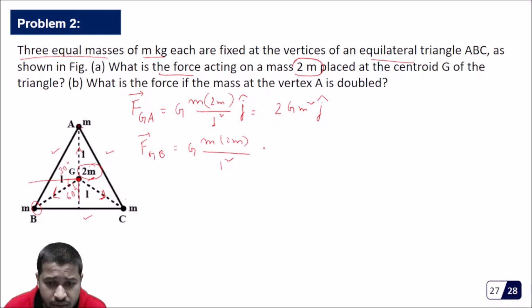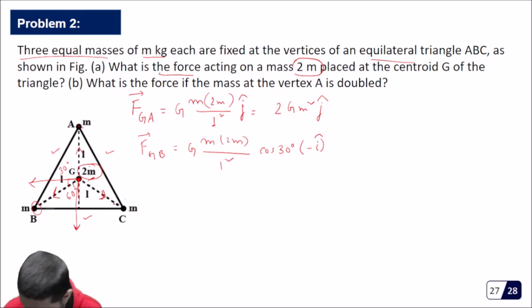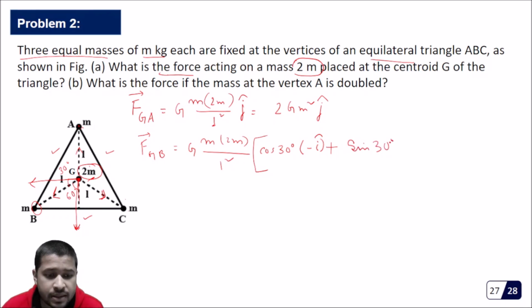That will be cos 30 degree minus i cap. And what will this be? This will be sine 30 degree minus j cap.